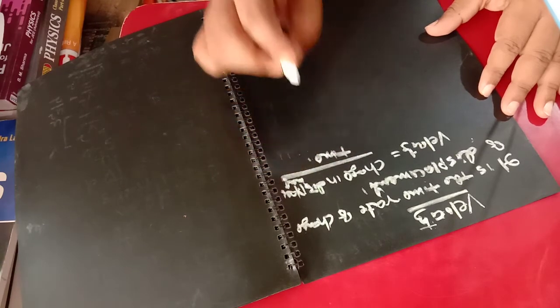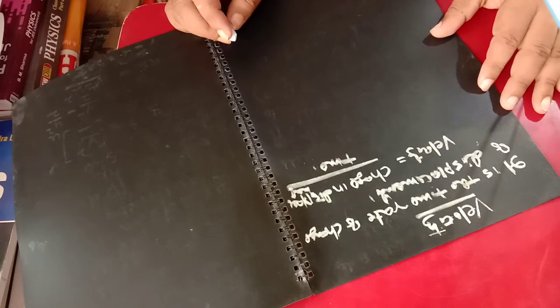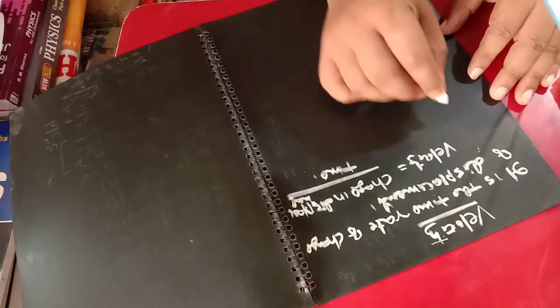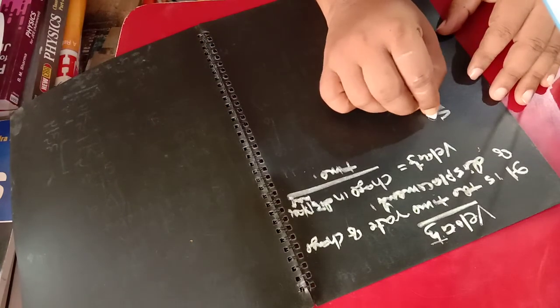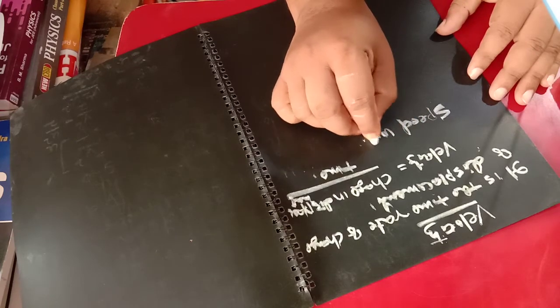How the displacement is changing with respect to the time, that gives you the velocity. So velocity can also be told as the speed with direction. This is speed with direction.